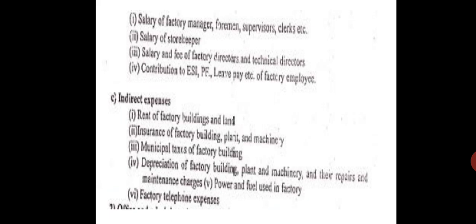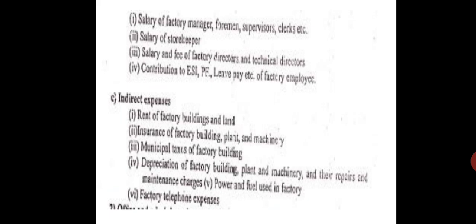And you also have indirect expenses, like the rent, if you have taken a building on rent, then you have to pay the rent for the factory. Then every year you have to pay for insurance of the factory, machinery and plant insurance, building insurance. Then you have to pay taxes to the municipal authorities. Just take your house: you are getting it on rent, then you have to get insurance of the house, then you have to pay taxes for the house. Similarly, there is depreciation of the factory. We will discuss depreciation in our subsequent discussion, that is part 2 of this module.